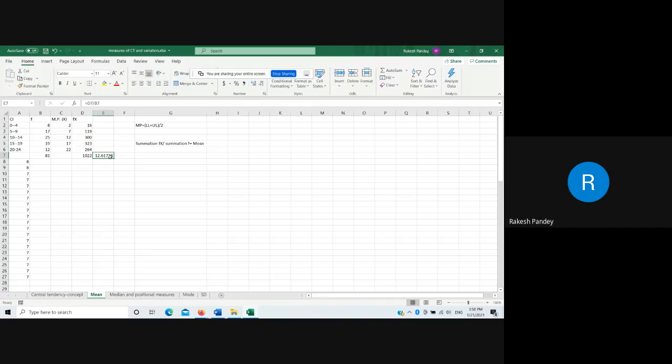So this value will not be the same. But in examinations, generally we are required to do this type of computation. So I will stop here for the time being to take your queries, and then I will proceed further because I have 10 minutes.